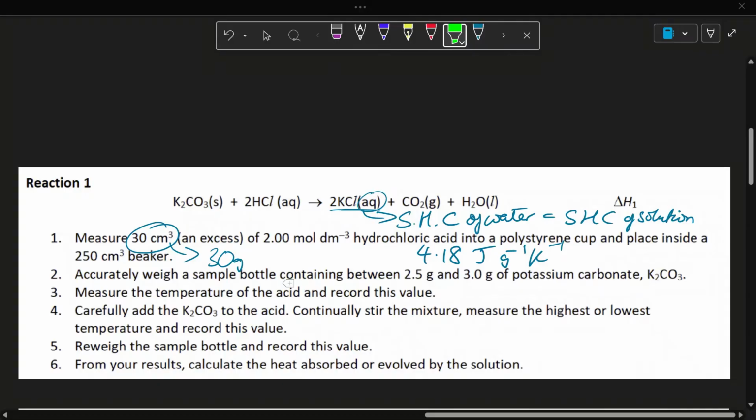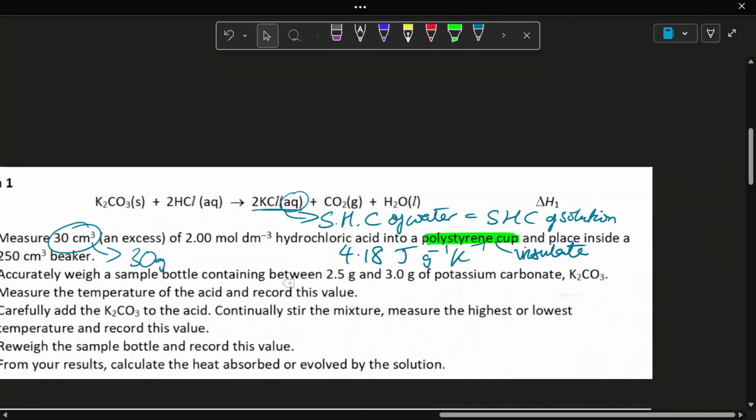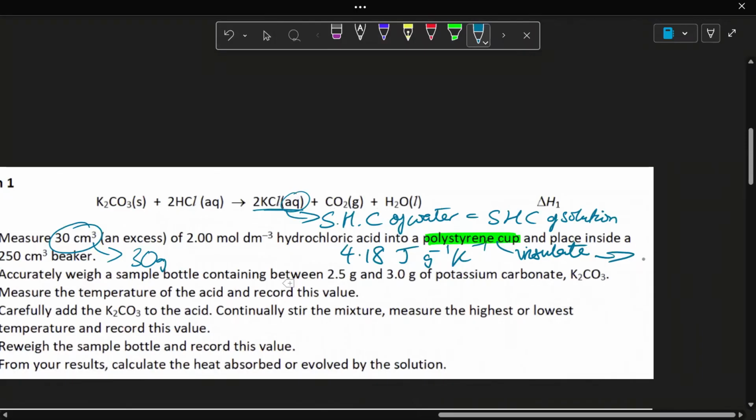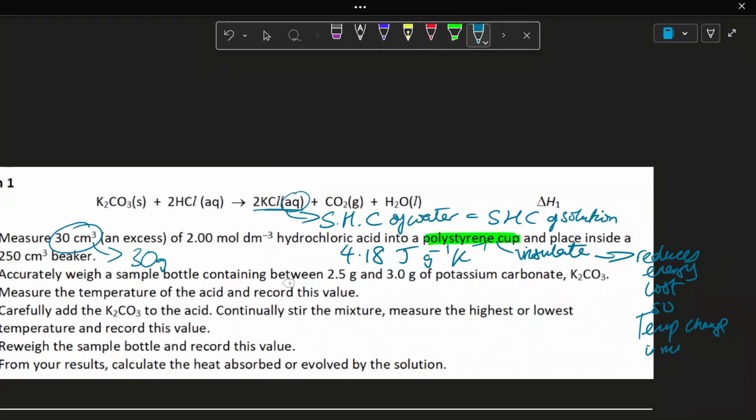Okay, there are also a few control measures here. The polystyrene cup is used to insulate, so that reduces the energy that's lost to surroundings. So the temperature change is more valid and accurate. So closer to the true value.